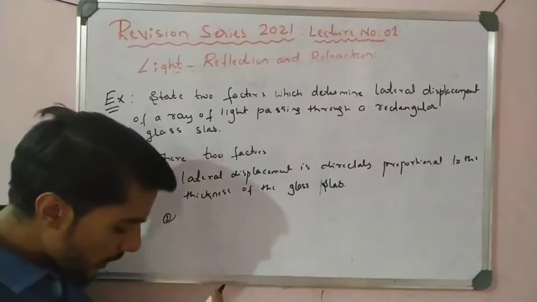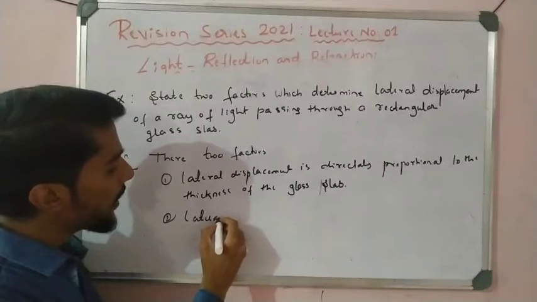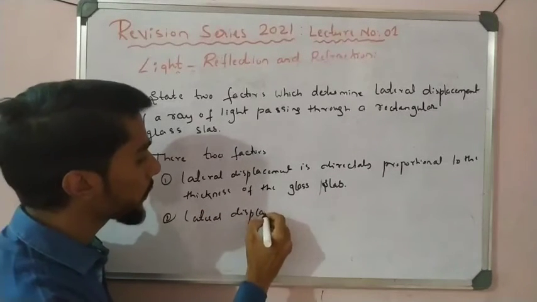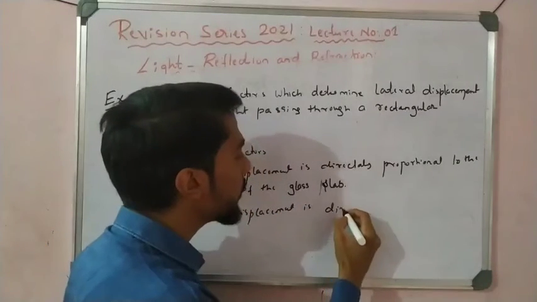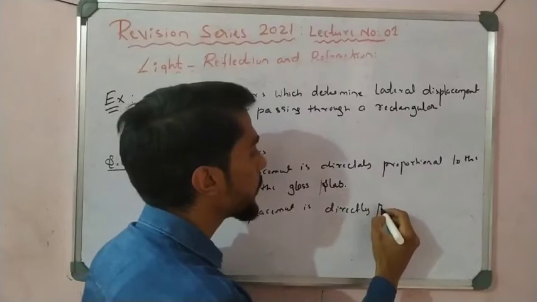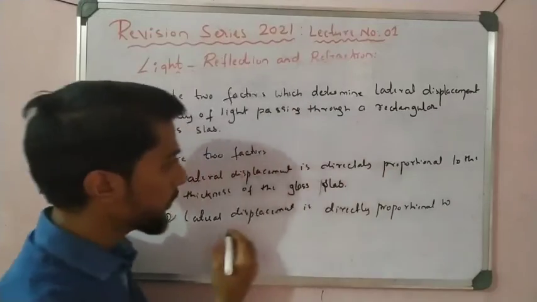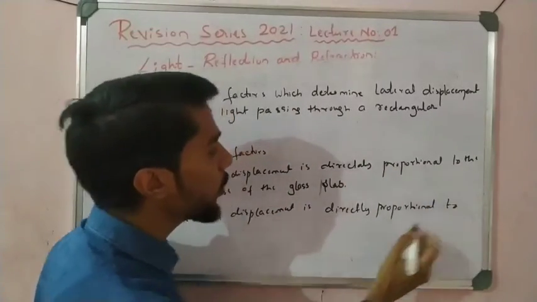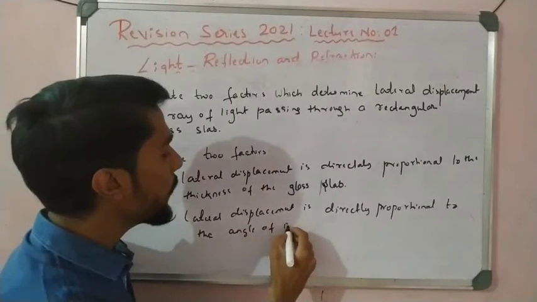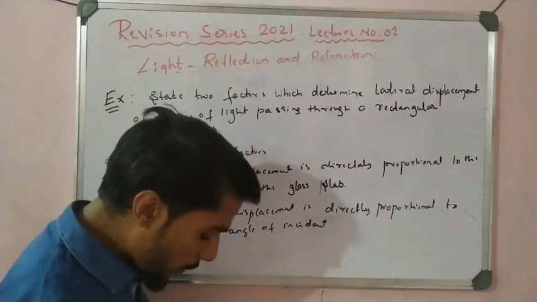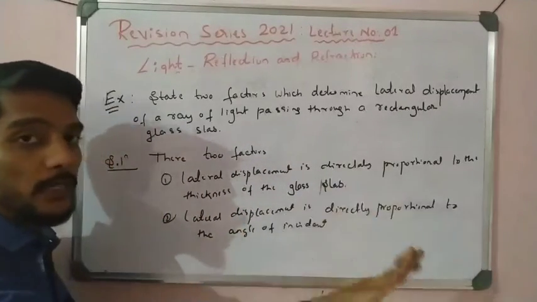And the next one is, it depends on the angle of incidence. So lateral displacement is directly proportional to the angle of incidence. If the angle of incidence is more, then the displacement is more.